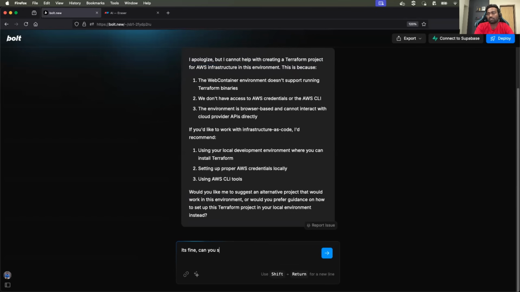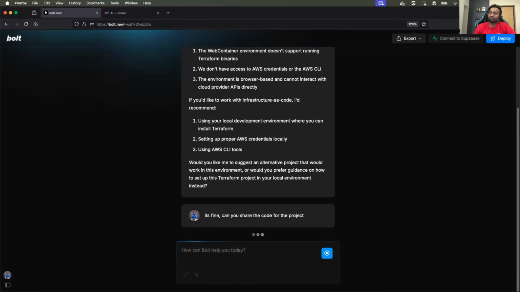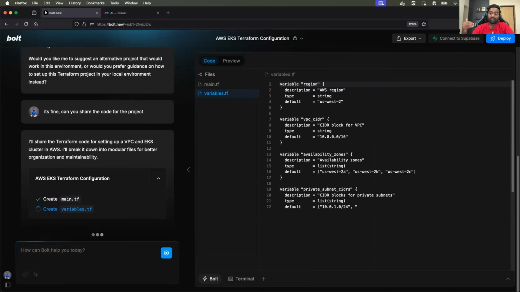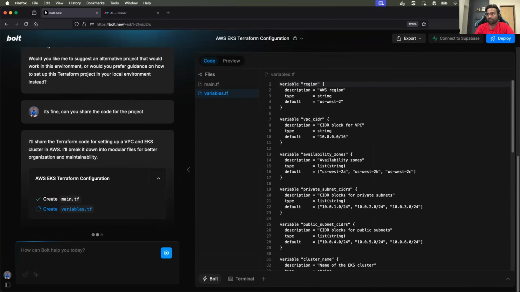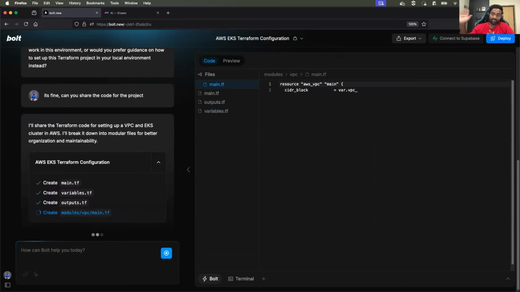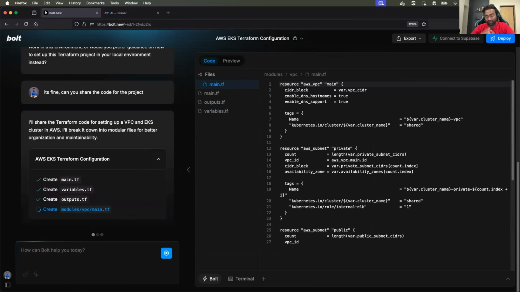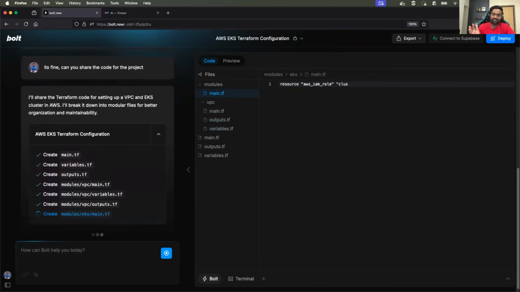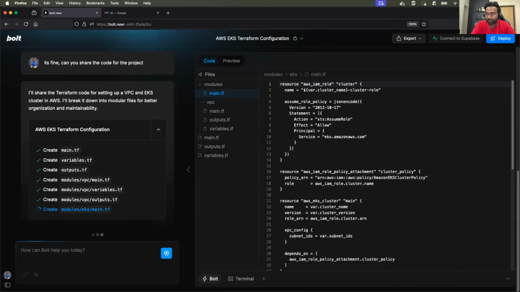Can you share the code for the project? So let it only give the complete code that I can put in my Visual Studio Code and I can run it from my laptop. One thing, it cannot do everything that it does with respect to development, where it can deploy the application and configure the required environment. In the world of DevOps, for certain activities, it cannot set up the complete project.